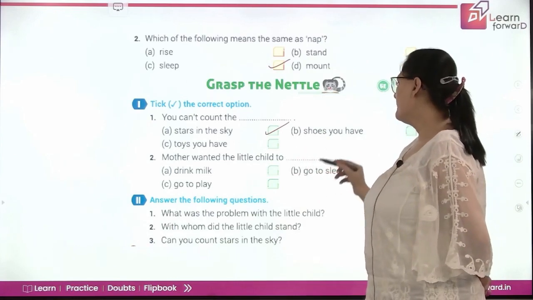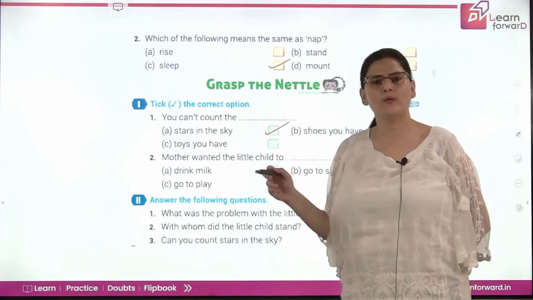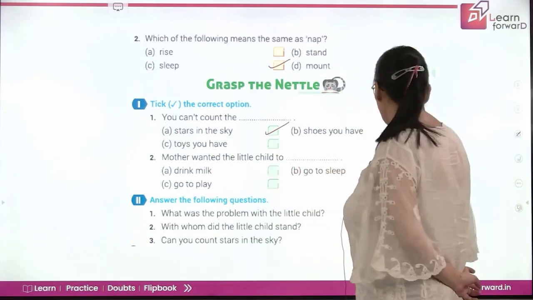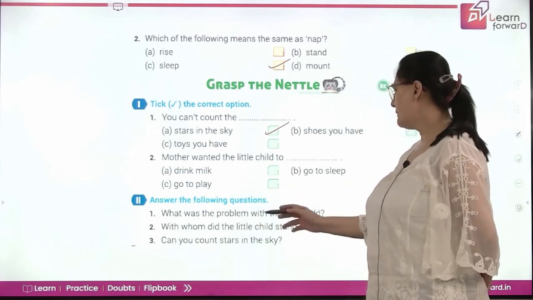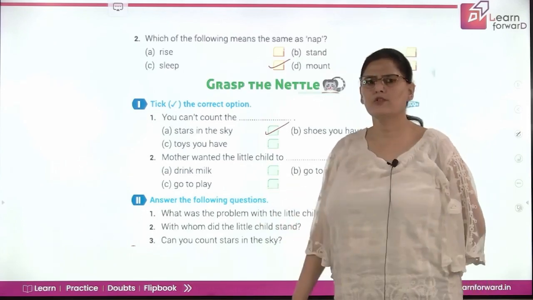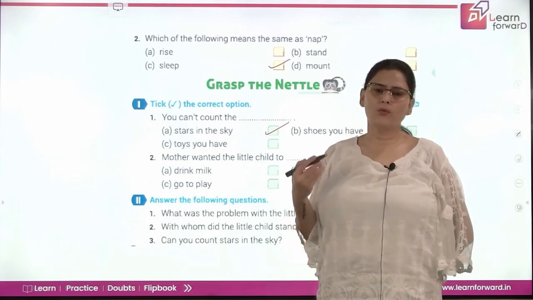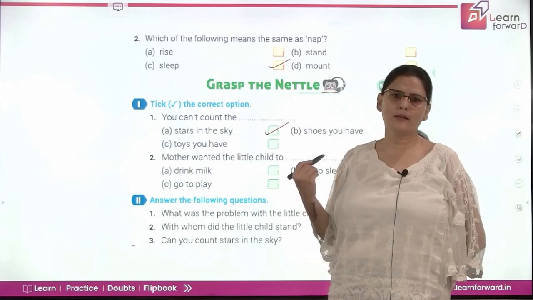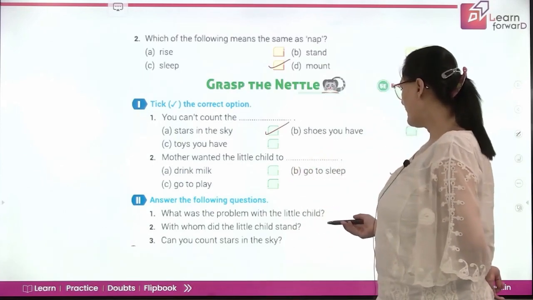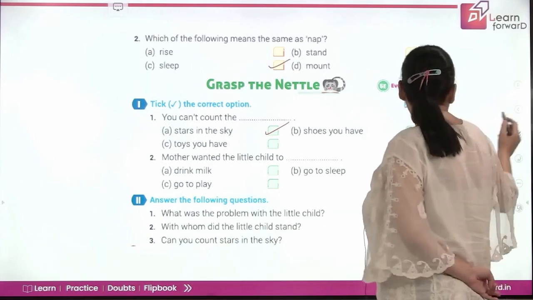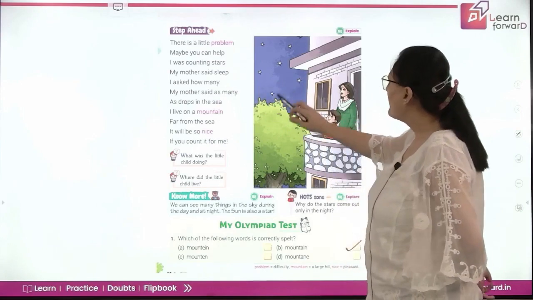Mother wanted the little child to drink milk, to go to sleep or go to play. Which is the correct option? B, to go to sleep. Now we need to answer the following questions. What was the problem with the little child? So, yes, the problem with the little child was that he wanted to count the stars in the sky. With whom did the little child stand? So, the little child was standing with his mom.